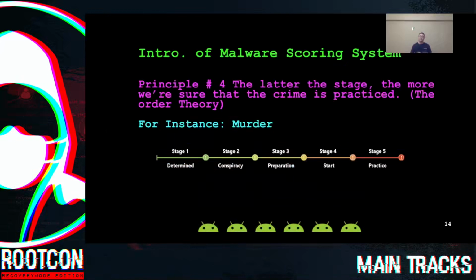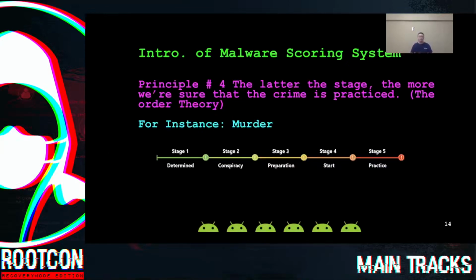So let's take murder for example. In stage 1, determined, it means somebody decided to kill someone. And in stage 2, conspiracy, it means he or she just started to make a plan for the murder. And in stage 3, preparation, it means buying stuff, for example, weapons, or arranging services for the murder plan.